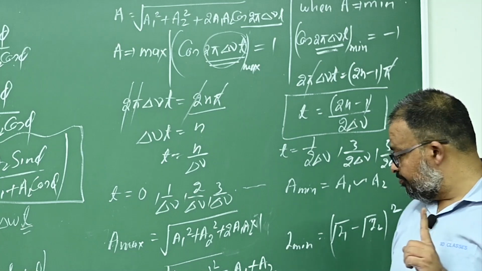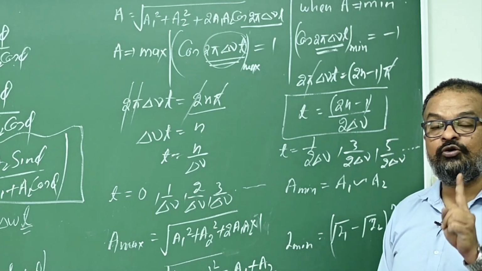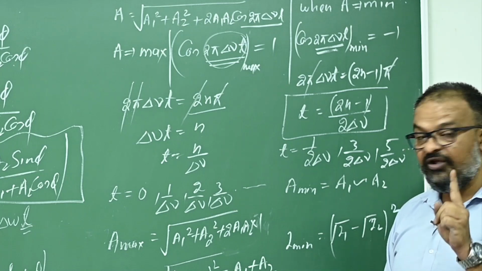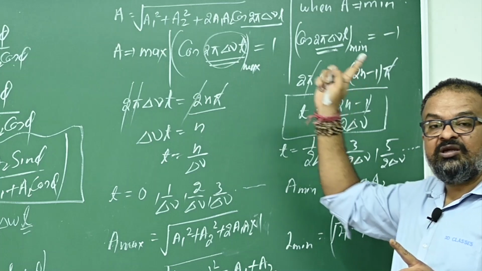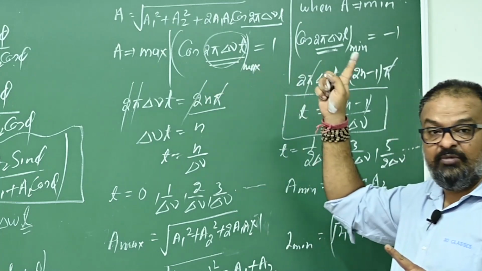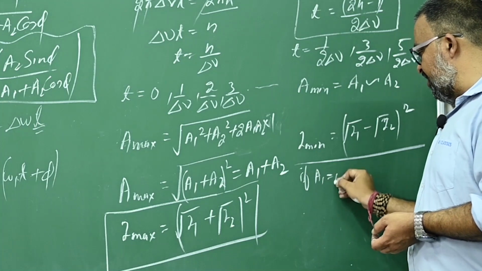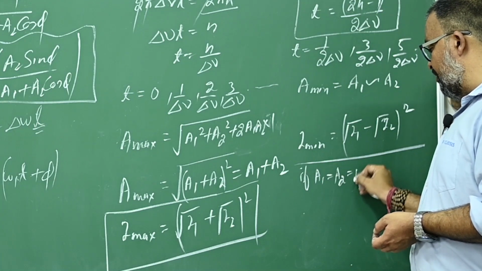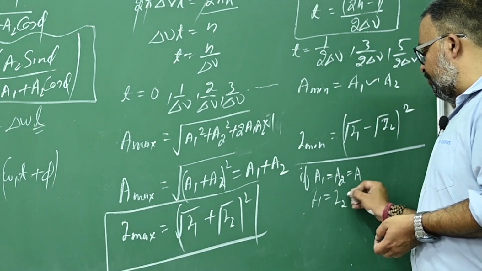What I'm saying is, when time changes, the amplitude of the new superimposed wave will be sometimes maximum, sometimes minimum, sometimes maximum, sometimes minimum, right? And if A1 equals A2 equals A, and I1 equals I2 equals I,